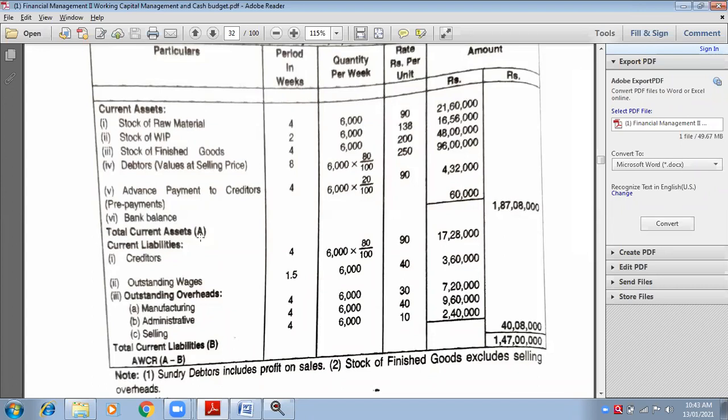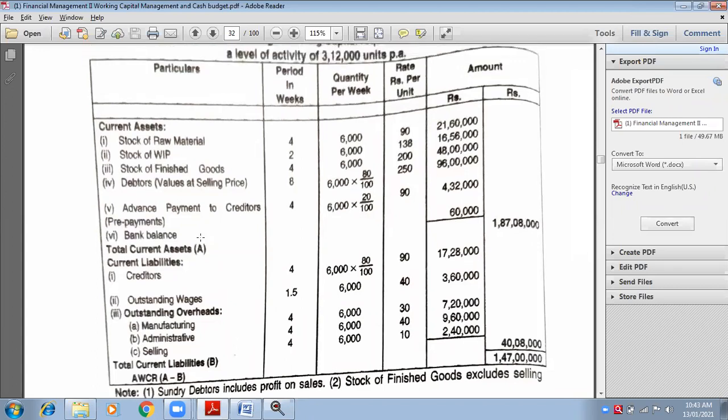Okay. Now add all current liabilities and tell me the total. Ma'am, 40 lakhs 8,000. Very good. Now A minus B. A is current assets, B is current liabilities. A minus B will be the net working capital requirement. Ma'am, 1 crore 47 lakhs. This is your net working capital requirement. Now, everybody is done?